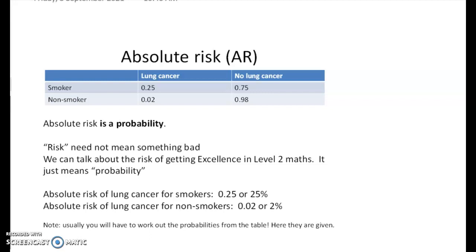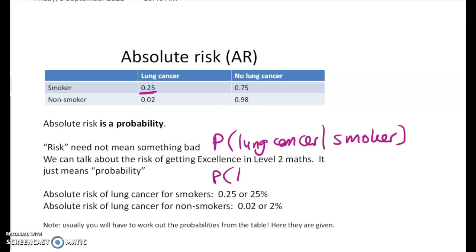So the probability that a smoker gets lung cancer, according to this table, is 0.25, right? So that's what we call an absolute risk. And we could write that as the probability of lung cancer given that someone is a smoker. And the probability that a non-smoker gets lung cancer in this table, we can write like that, and that's equal to 0.75.